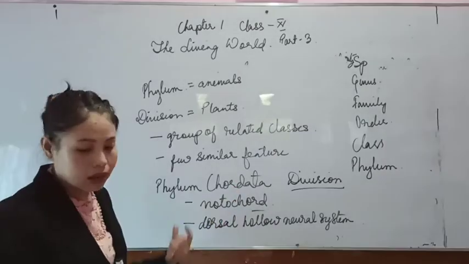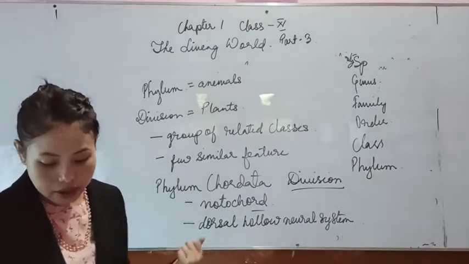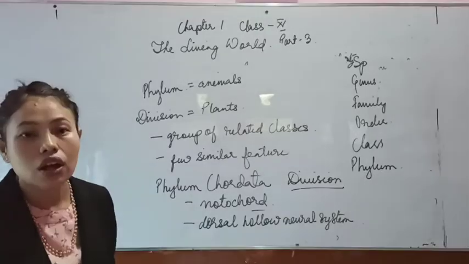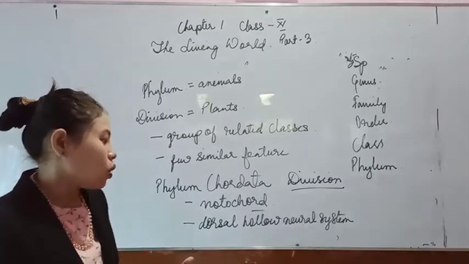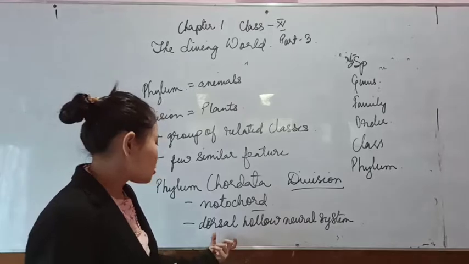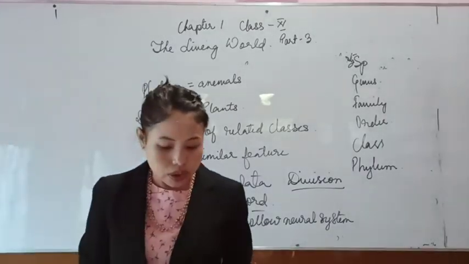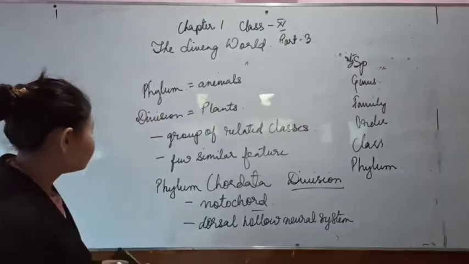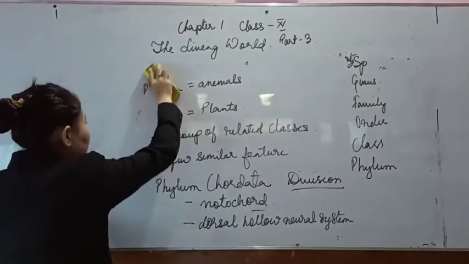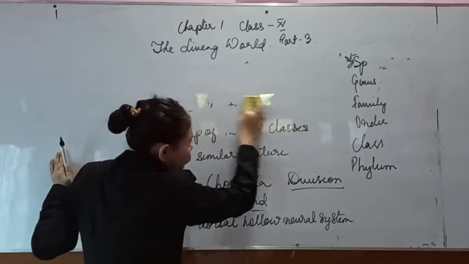Right, and then we have phylum Chordata, and phylum non-chordata: those without a notochord and without a hollow neural system. The neural system in the Chordata is present at the dorsal surface of their body. So this is about phylum and division. Division is exclusively for plants and phylum is for animals.